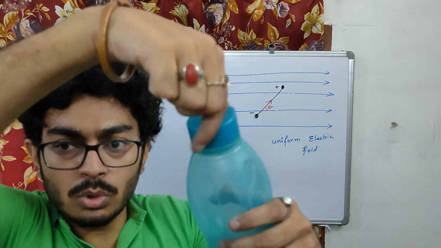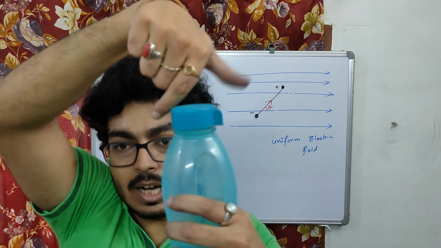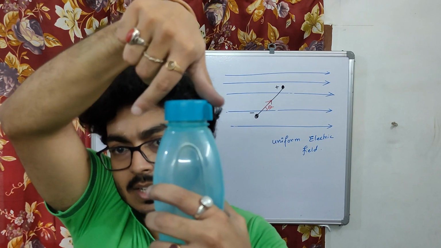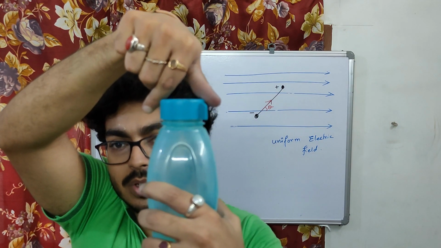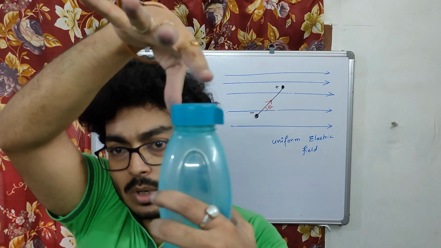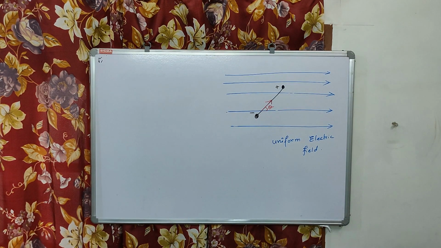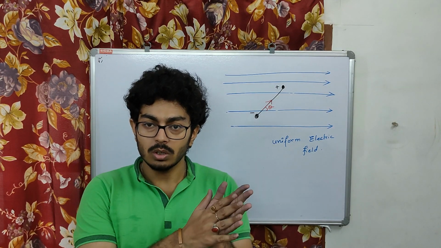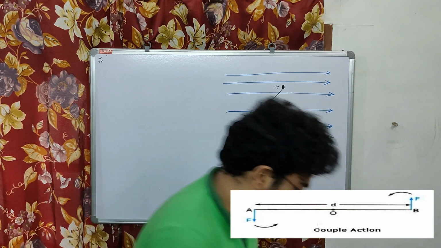Couple means this thumb is trying to give force in this direction towards me, and this index finger is trying to give force in your direction, right? So this is what couple is. I am giving two equal opposite forces along parallel lines of action to give a rotation, to give a turning effect. So this is what couple is.